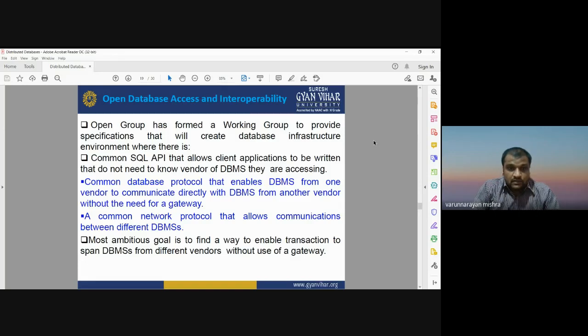For open database access or interoperability, the most ambitious goal, the most appropriate objective, is to find a way to enable a transaction to span DBMSs from different vendors without the use of a gateway. If you don't want to use a gateway or a translator, we need an interoperability program that can automatically convert a database from one format to another, and that also has the facility for open database access.